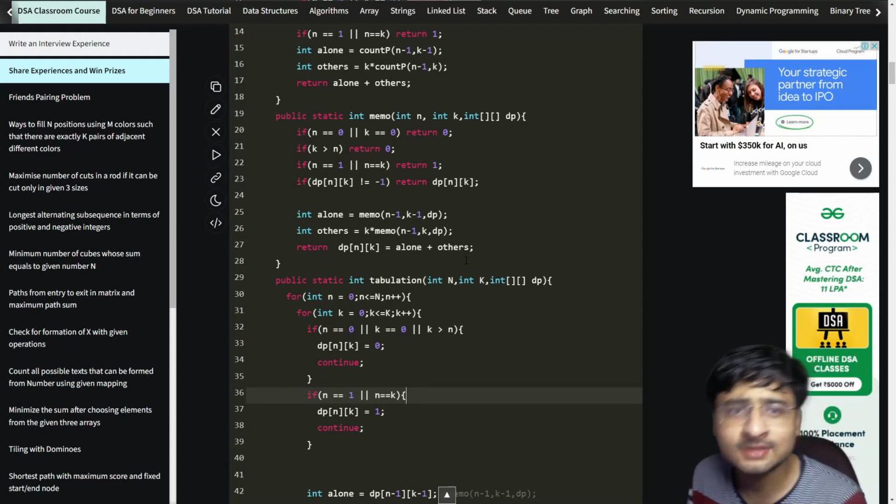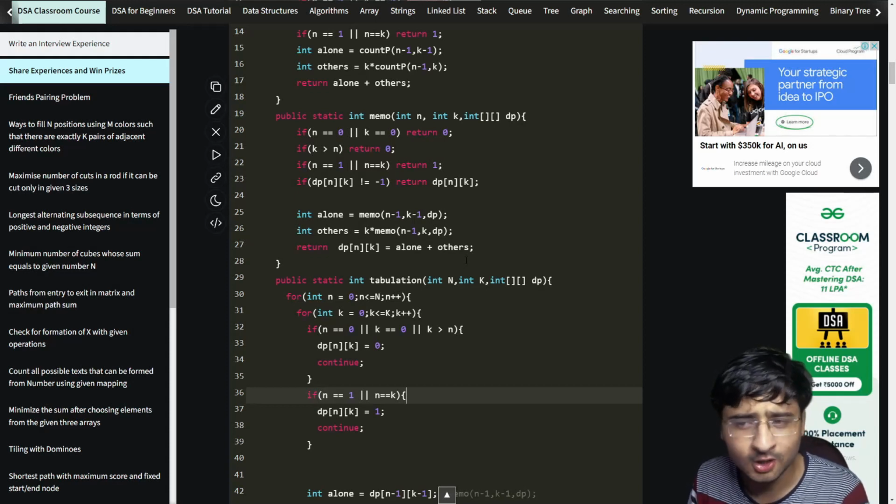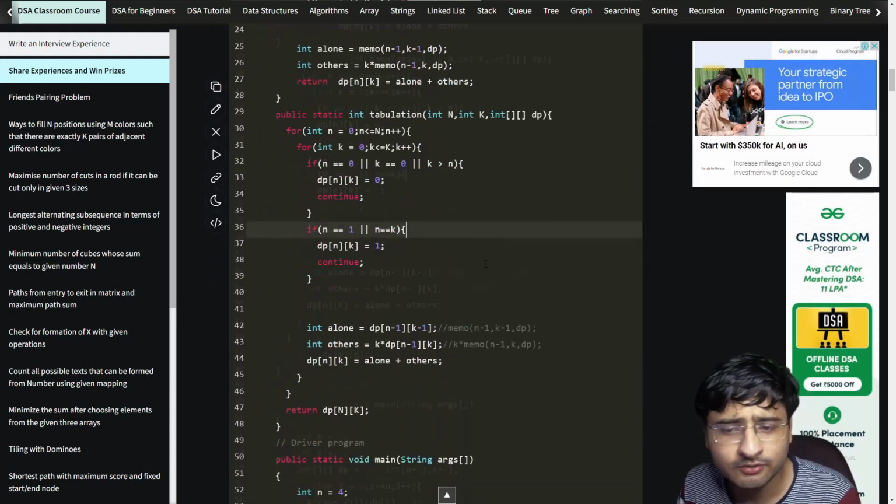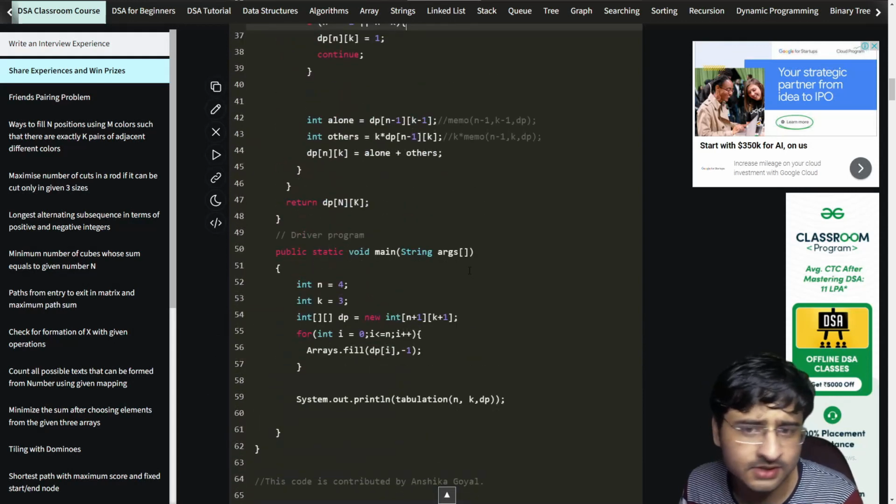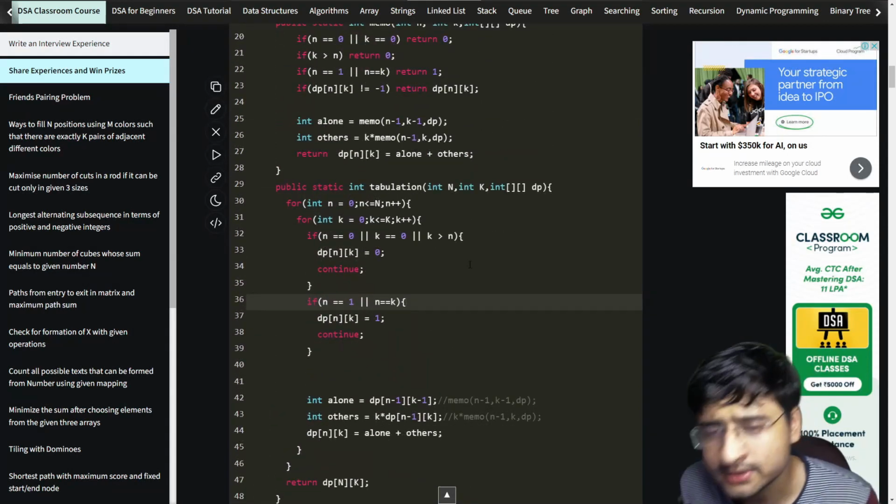I didn't want to miss this question just because there is no IDE to solve this question. So definitely, I hope it is clear to everybody, right? You can of course try your own test cases, and you can check whether it will work or not. Definitely, this is the code itself.